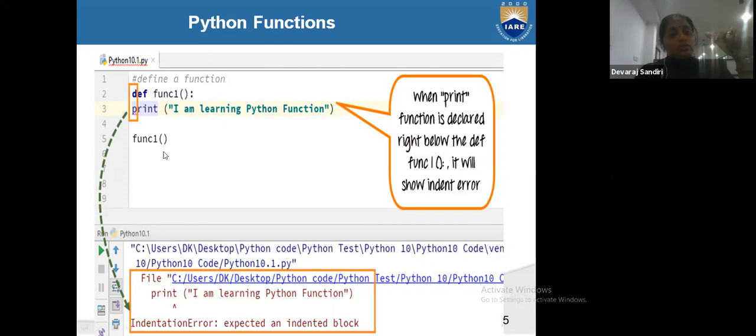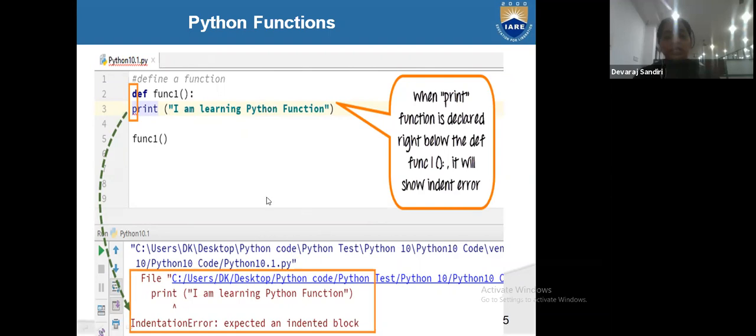So here function1 is the calling function, and one more major thing you have to remember: function1 with parentheses should have the same spelling in the definition and in the call.